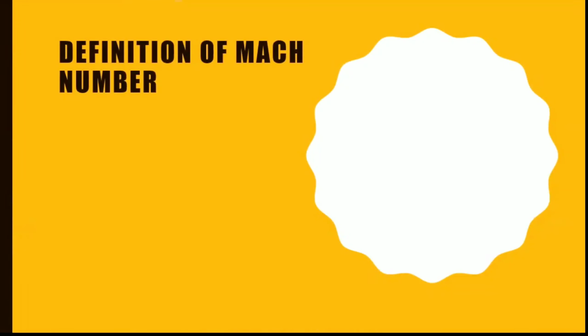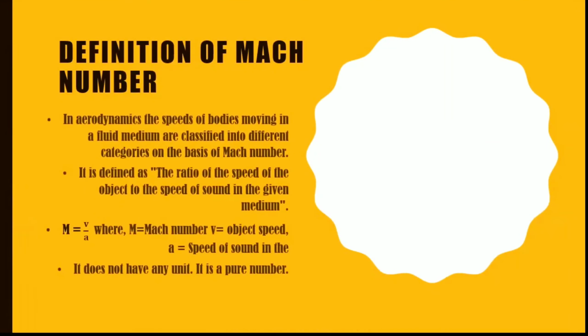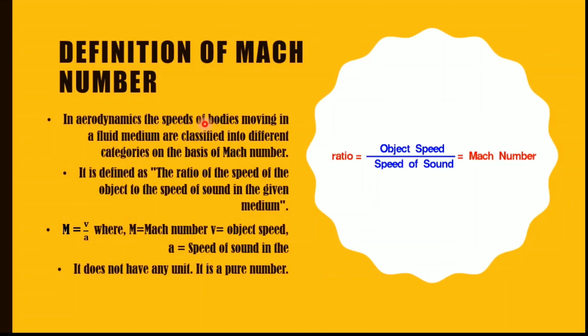So first of all is the definition of Mach number. The first thing which will come to your mind is what is Mach number and what is basically its unit. So in aerodynamics, the speed of the bodies moving in a fluid medium is classified into different categories based on its Mach number. The main thing which you need to remember here is the definition, that is the ratio between the object speed and the speed of sound is the Mach number.